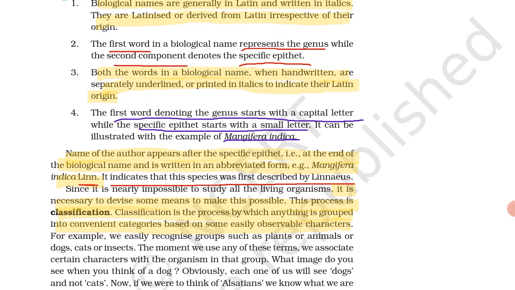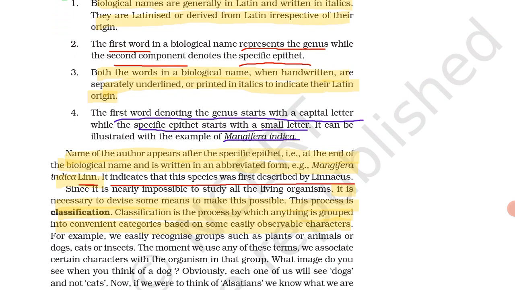Next, the name of the author appears after the specific epithet, at the end of the biological name, and is written in abbreviated form. Example: Mangifera indica Lin. What is meant by this? After writing the genus and specific epithet, at the end of the biological name the author name is given in abbreviated form. What is meant by Lin? It is given by Charles Linnaeus.